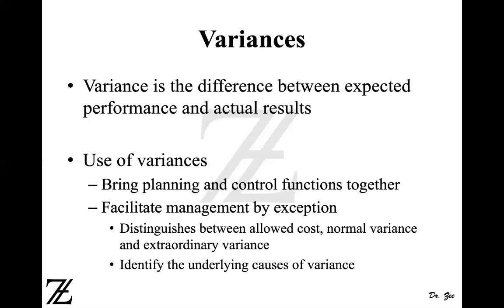So for example, if the raw material costs are going up, you don't have any control over that. You cannot fix it unless you buy poor, cheap quality material. Same if the labor cost is going up, you cannot fix it unless you hire cheap labor, right? In which case they may not be as efficient and not as trained. So sometimes the variances cannot be controlled.